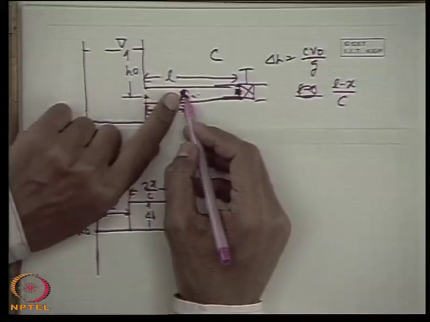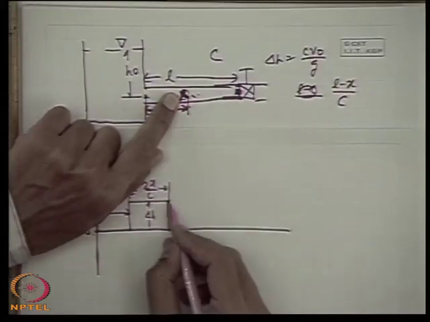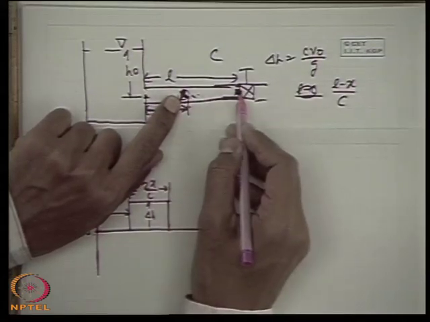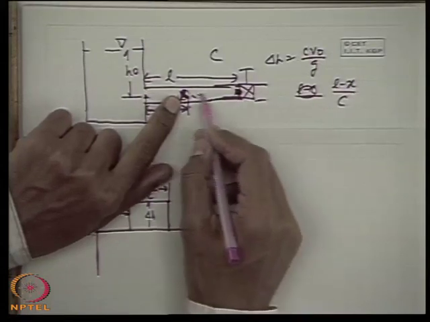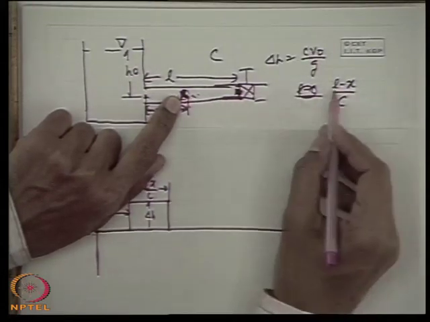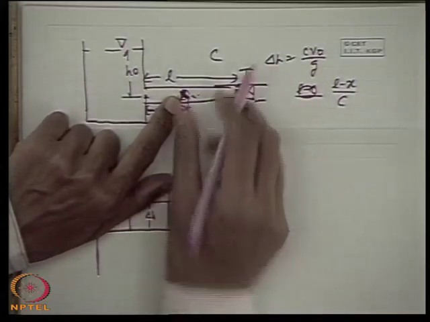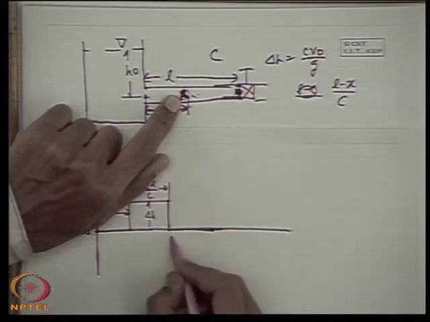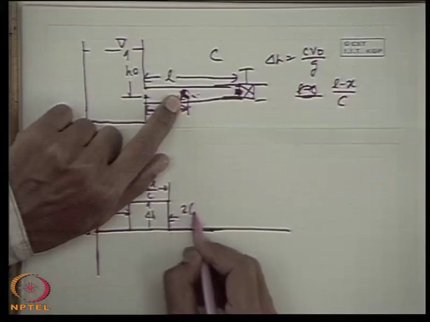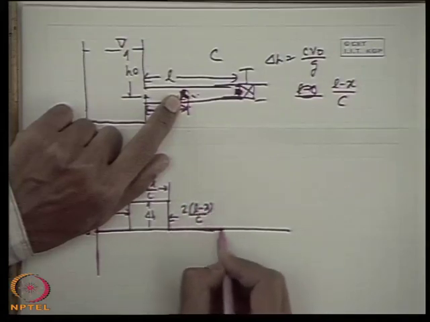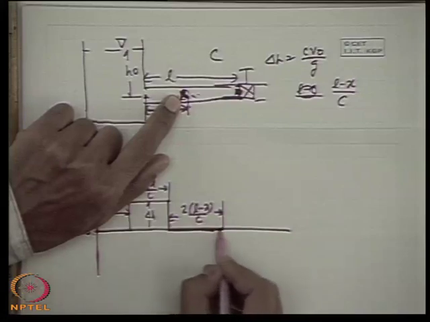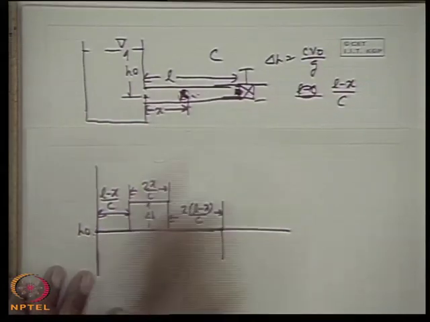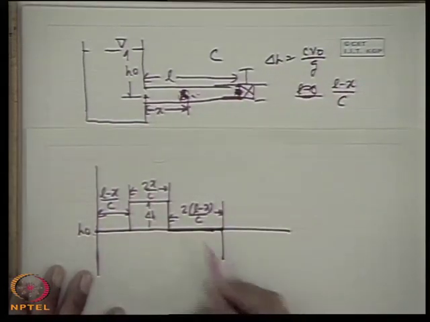After that, what will happen? The pressure wave will superimpose a negative pressure wave and it will fall to H0. It will remain at H0 so long as this pressure wave goes to the valve end, you understand? And again another negative pressure wave comes here, which will take a time of 2 into L minus x by c. So for a period of 2 into L minus x by c, that means up to this period, it will be at head H0, after which it will again be at a negative head, because this negative pressure wave will reach here.